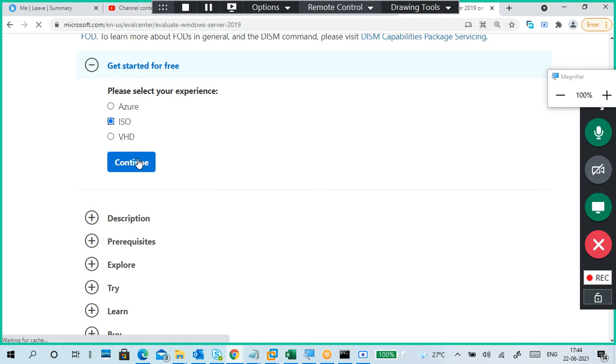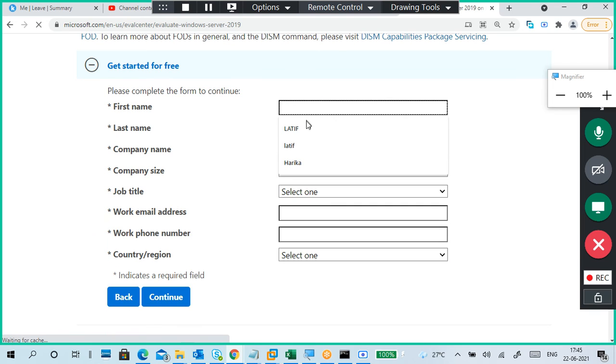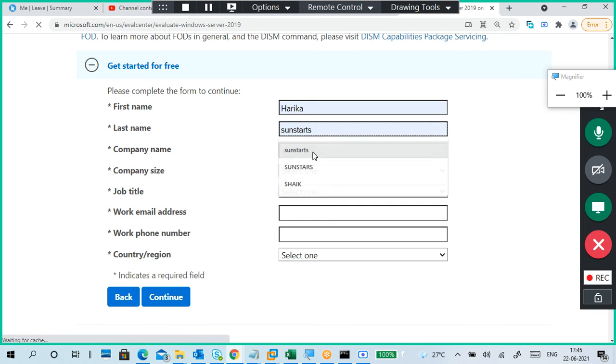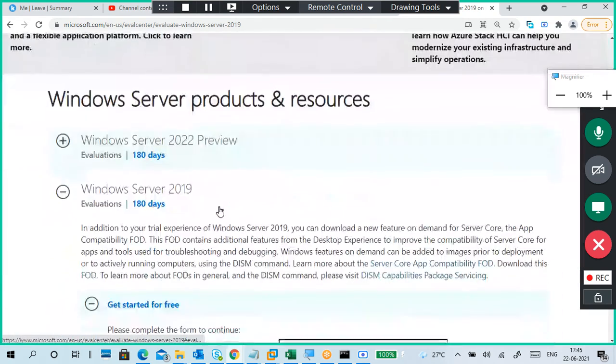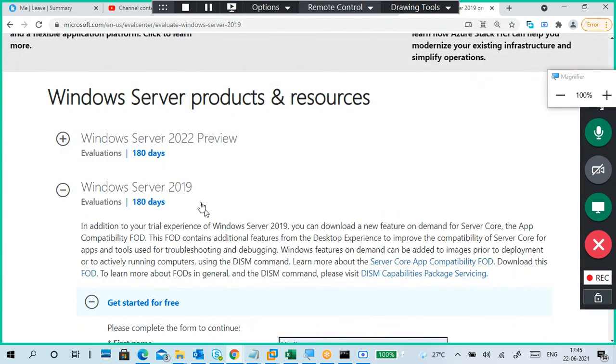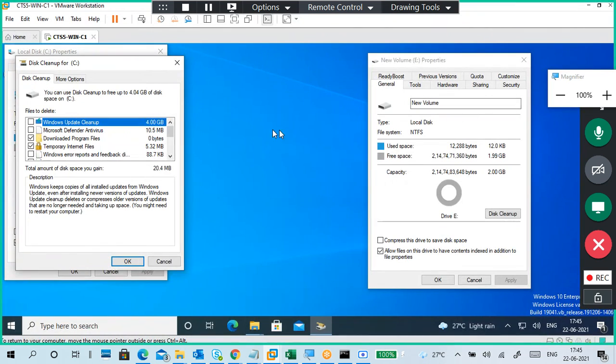Click continue. Same thing as last time, how you give details. Click OK. It is purely 64-bit. You can continue the download, same as I showed for Windows 10. So tomorrow I will show you installation and all. Not a difference.